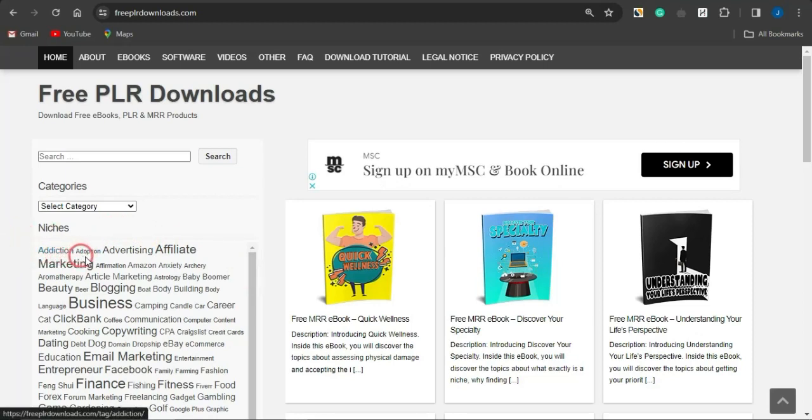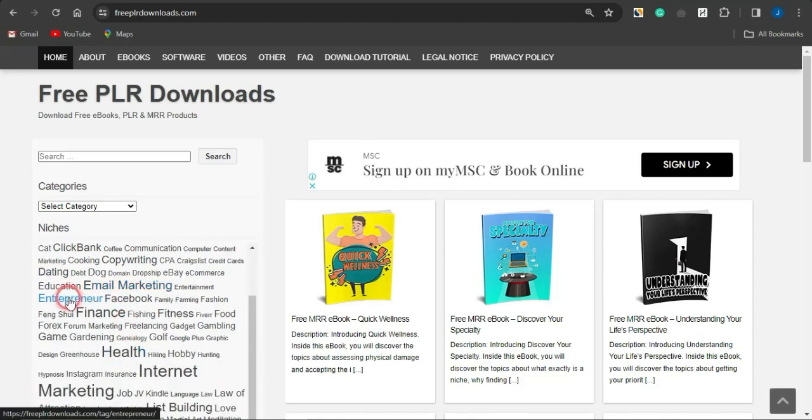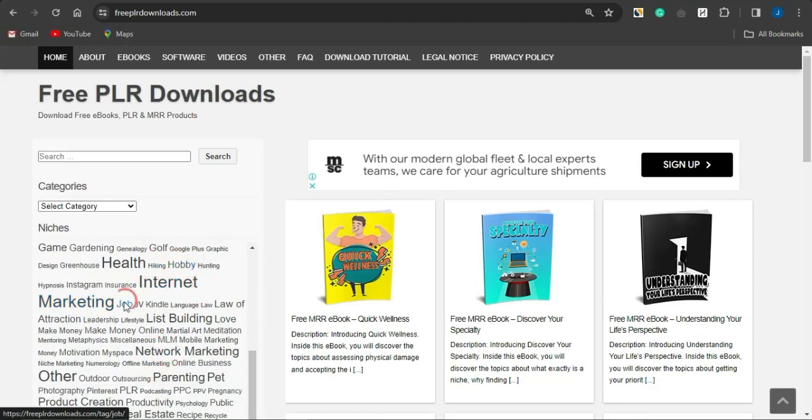And you can see right there that you could get PLRs on any niche of your choice, ranging from addiction to beauty to blogging, business, camping, copywriting, cooking, dating, email marketing, entrepreneur, Facebook, finance, and a lot more niches right now. As you can see, the niches are quite numerous. You can get free PLRs on any of these niches.